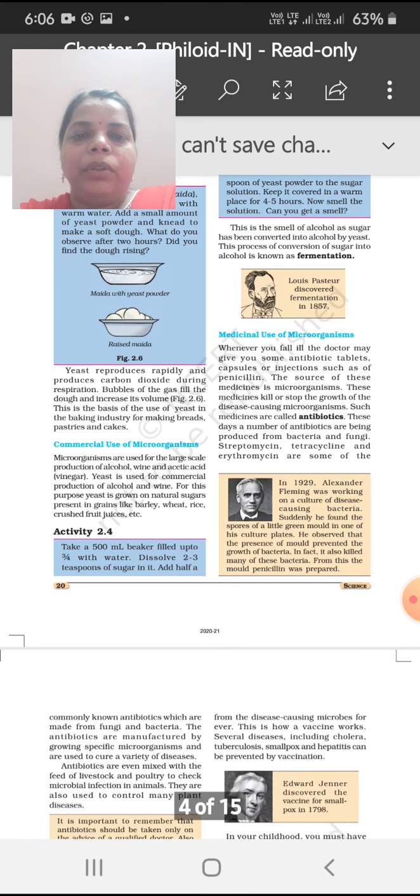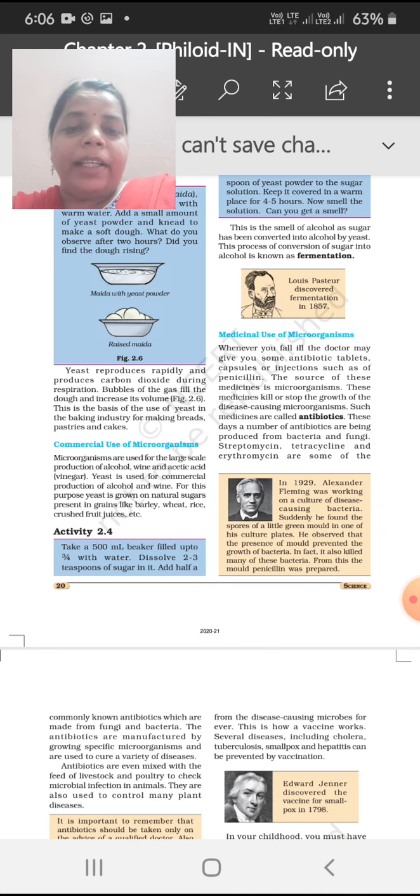Now some medicinal uses. Some medicines are generated through microorganisms. The source of these medicines is microorganisms, and they kill or stop the growth of disease causing microorganisms. These are known as antibiotics.